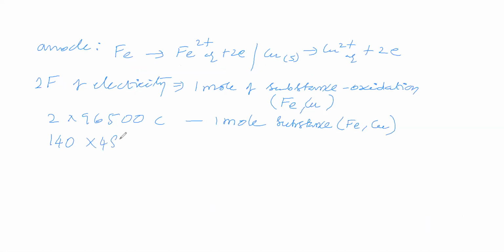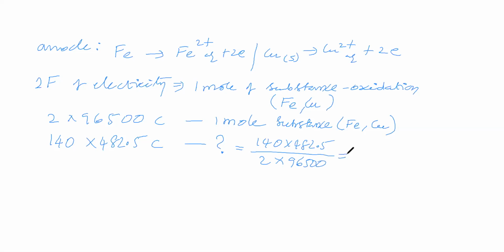140 is the ampere and 482.5 is the second. Ampere into second is called coulomb. So as per the question, this much quantity of current is passed. If this much current is passed, how many moles of substance undergo oxidation at the anode? That is 140 into 482.5 by 2 into 96,500 coulomb.